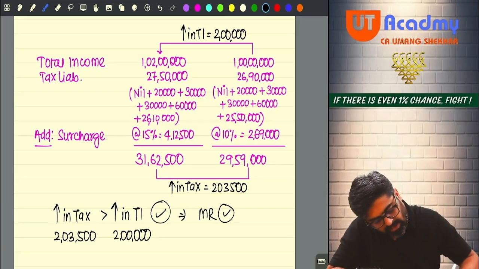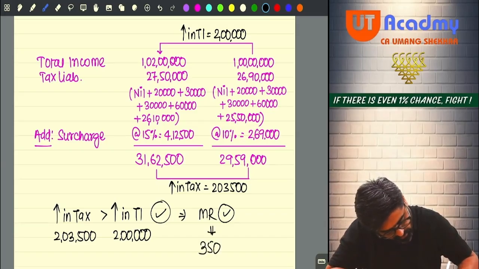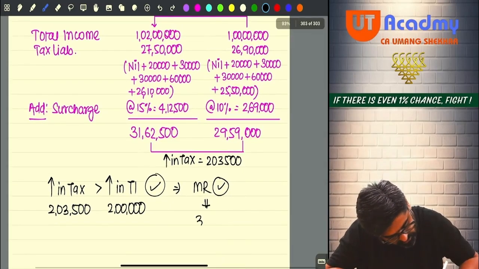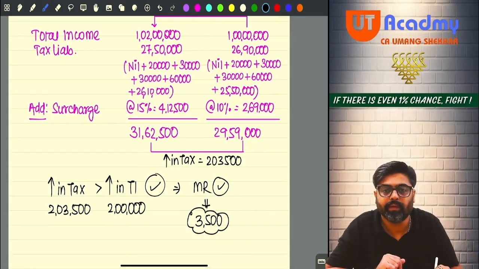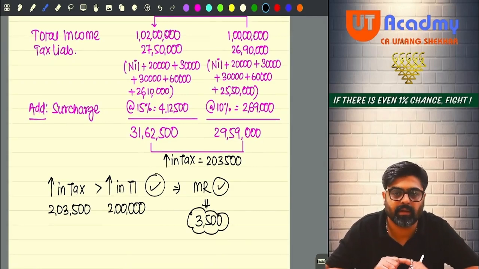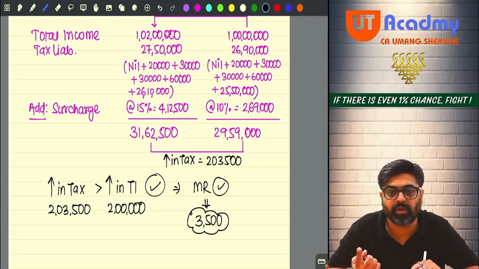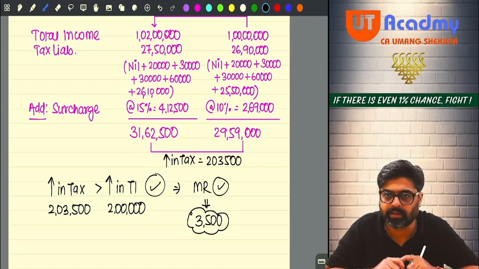So are you going to get any marginal relief? Yes. How much marginal relief are you going to get? 3,500 only. This is the difference between these two amounts. Okay. So 3,500 marginal relief. This relief you are going to get from your actual tax liability, no? Meaning how much tax you are supposed to pay, from that you are going to get 3,500.